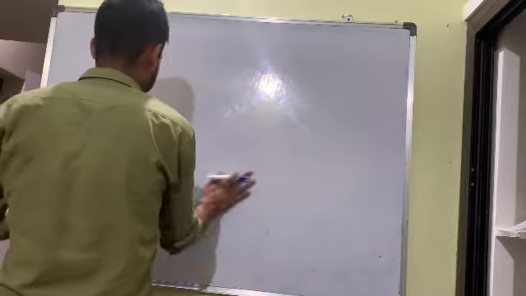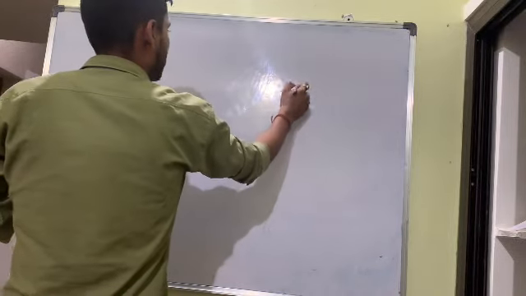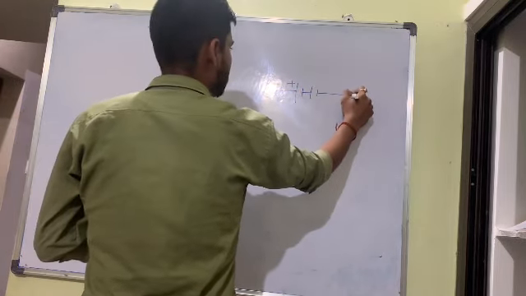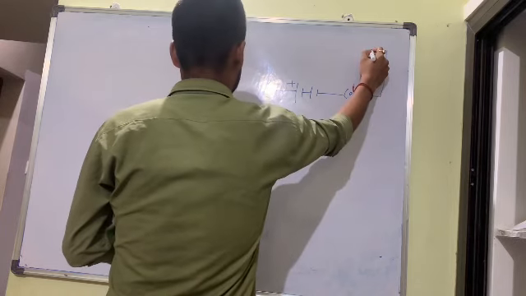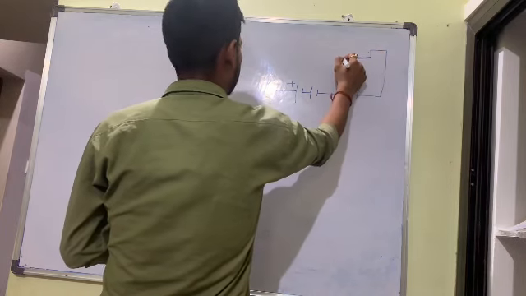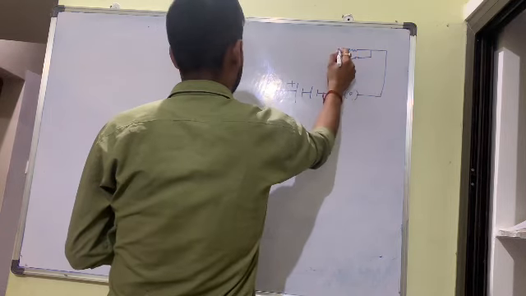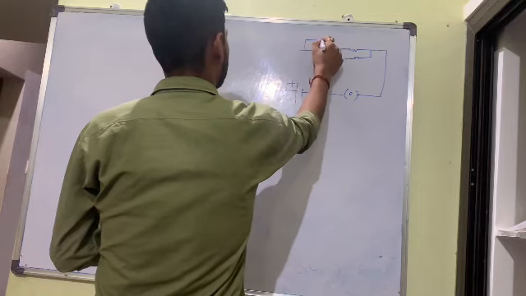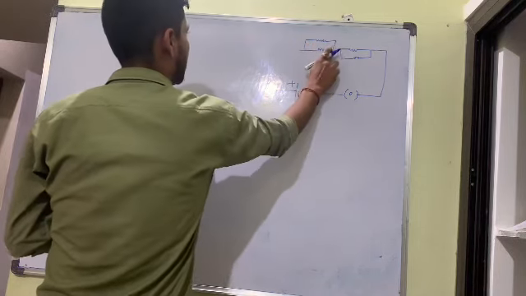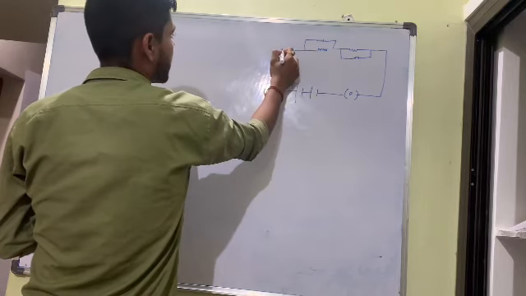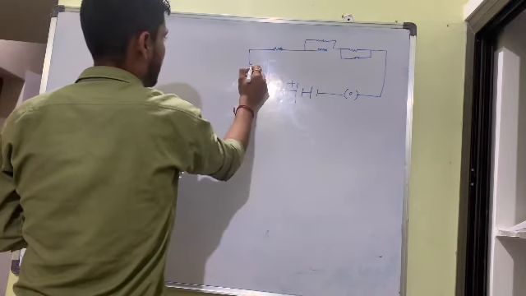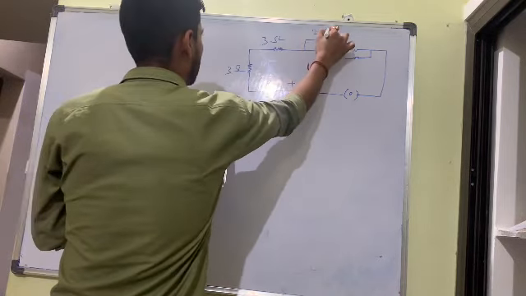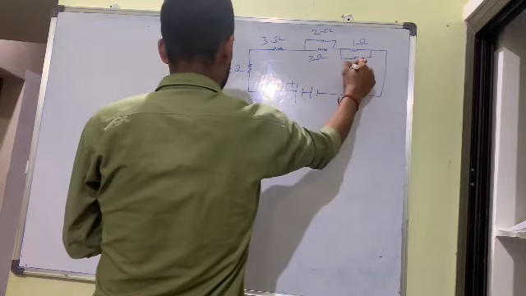Next, an interesting question is there. Actually my drawing is bad, so don't worry about it. Just understand the concept. See, 3 ohm, 3 ohm, 2 ohm, 2 ohm, 1 ohm, 1 ohm.